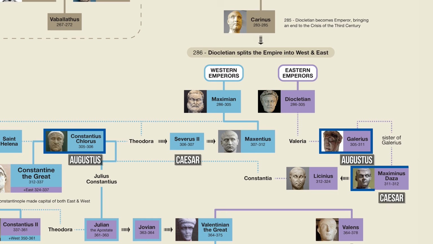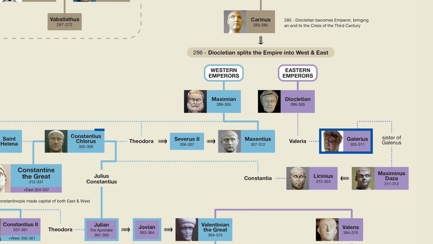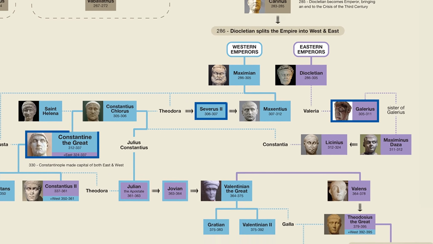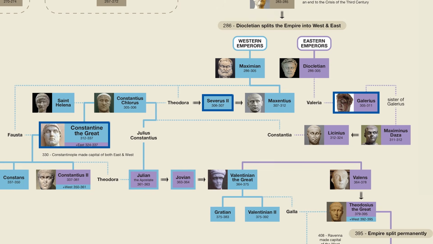However, things started to go off the rails when Constantius died unexpectedly in 306. At this point, Severus II was automatically elevated to emperor, although there was some confusion because supposedly on his deathbed, Constantius declared that he wanted his son Constantine to become the next emperor. So Constantine, who would later become known as Constantine the Great, was declared emperor as well.